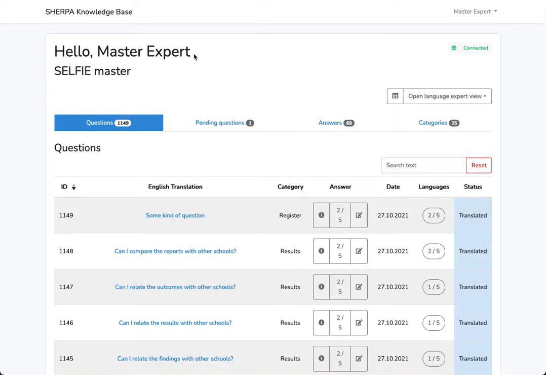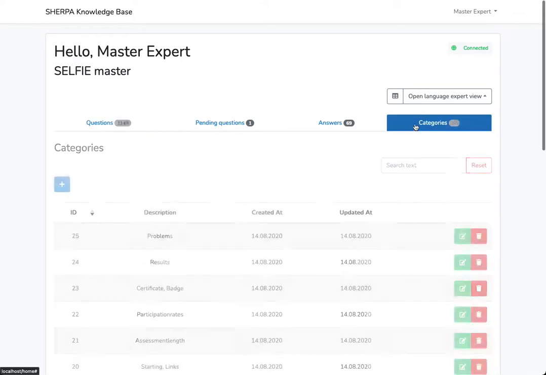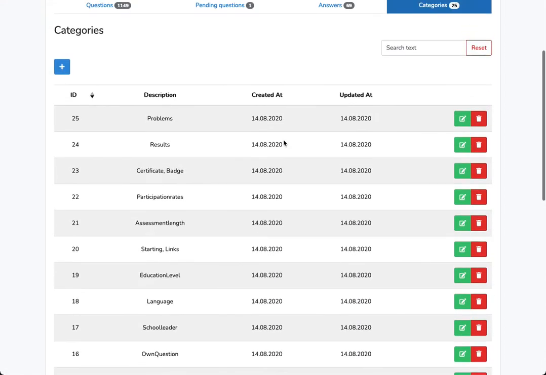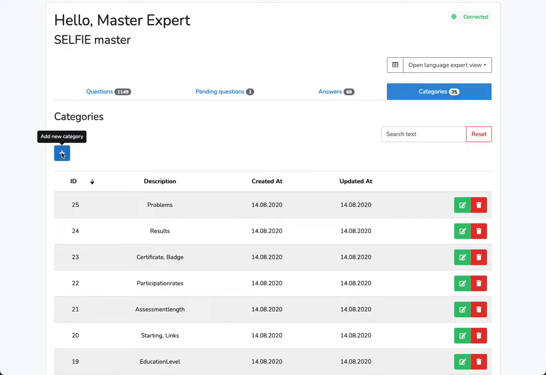Master experts are responsible for managing categories and final decisions for questions, answers, and pending questions, which are suggestions. Let us start by creating a new category. So the list of categories could be seen here. A new one could be added.